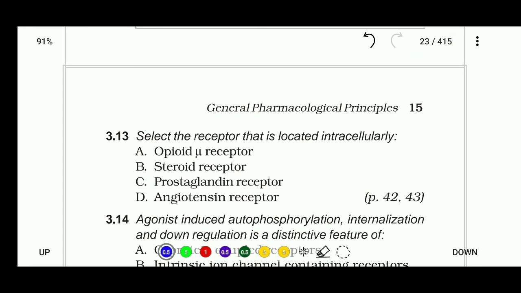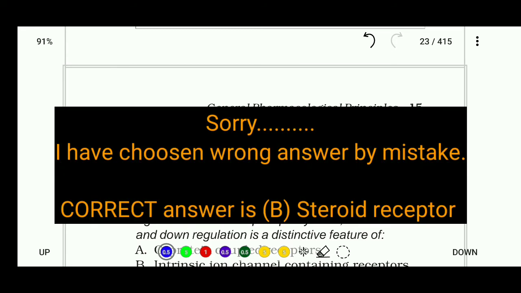Next, select the receptor that is located intracellularly: opioid mu receptor, steroid receptor, prostaglandin receptor, or angiotensin receptor? Right answer is prostaglandin receptor.